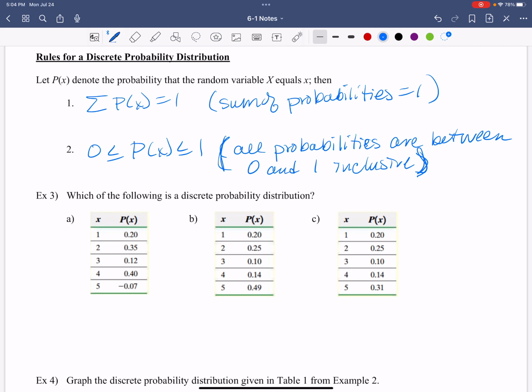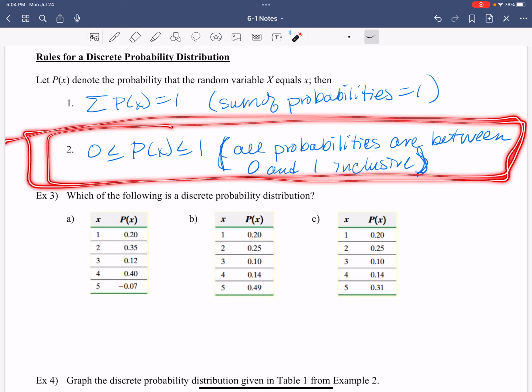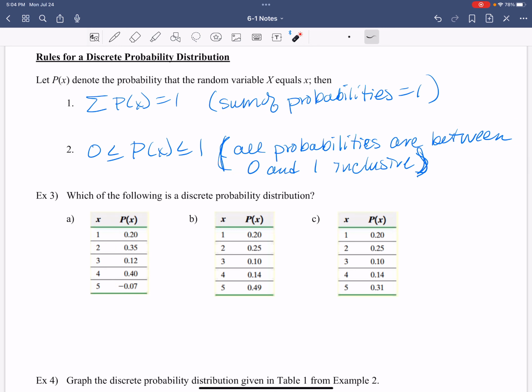Now, look at these 3 options. You tell me. Is this a discrete probability distribution? This may be the second one, but this one is the visual. Look through here. Is there anything in there that does not fit this bill? Yes, good. This one. That's not between 0 and 1 inclusive. That is less than, right? No. Fails rule 2.